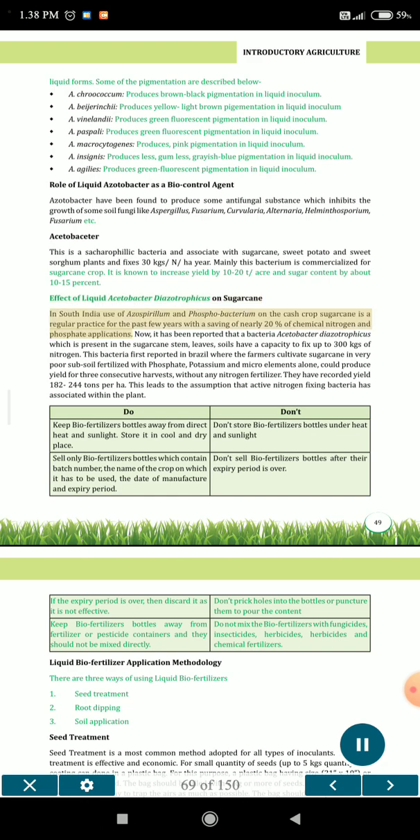In South India, use of Azospirillum and Phosphobacterium on the cash crop sugarcane has been a regular practice for the past few years, with a saving of nearly 20% of chemical nitrogen and phosphate applications. Now it has been reported that the bacterium Acetobacter diazotrophicus, which is present in the sugarcane stem, leaves and soils, has a capacity to fix up to 300 kgs of nitrogen.